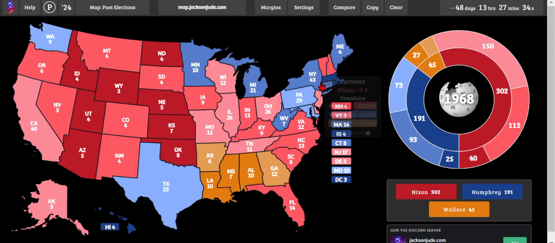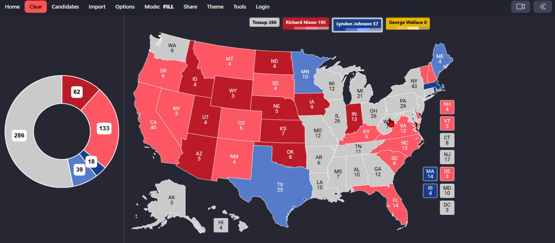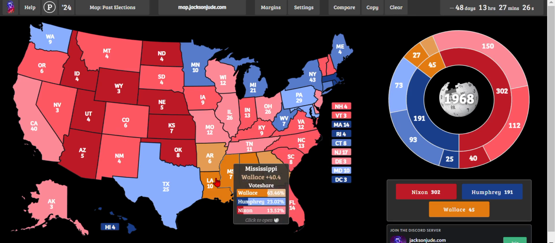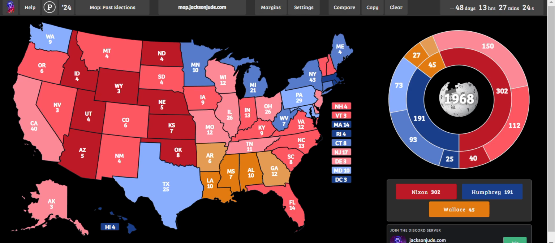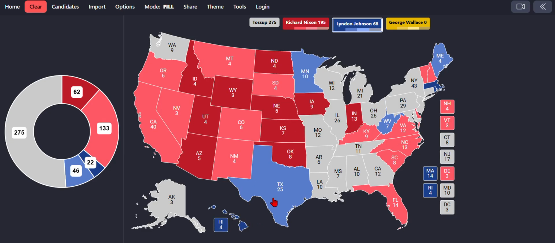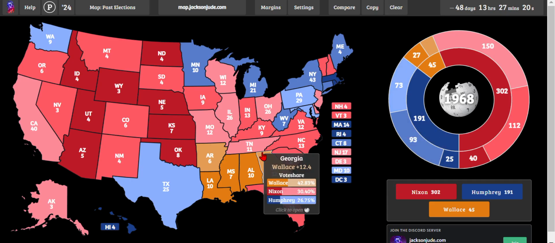This is gonna be Maine, West Virginia, and oh yeah, I forgot to put Hawaii into safe Democrat. This is kind of a blowout, not gonna lie.